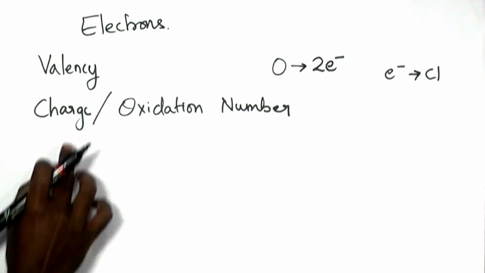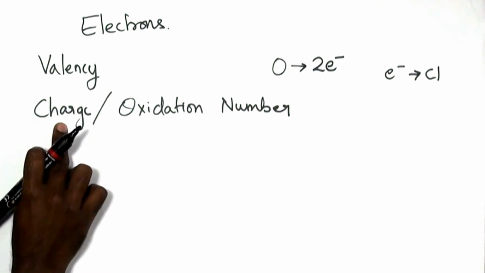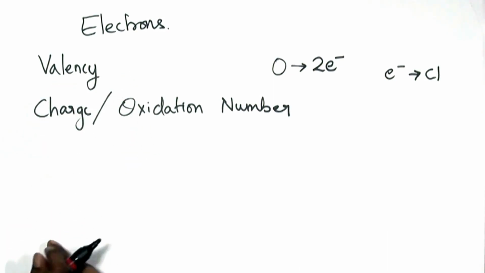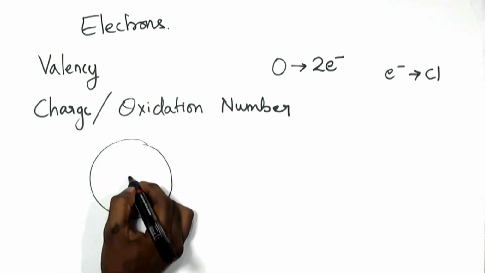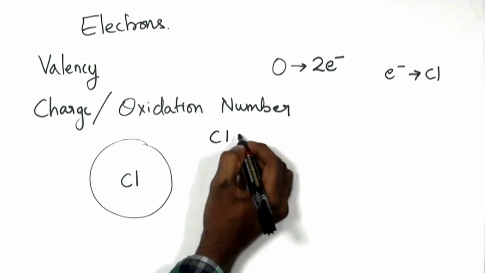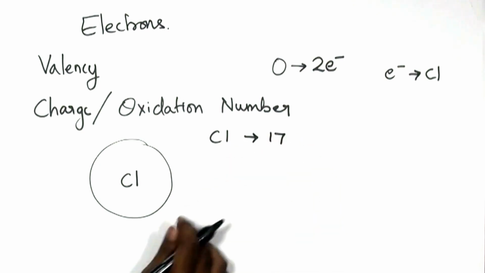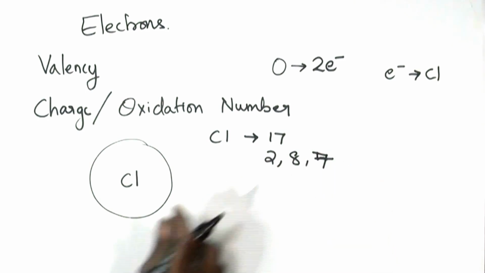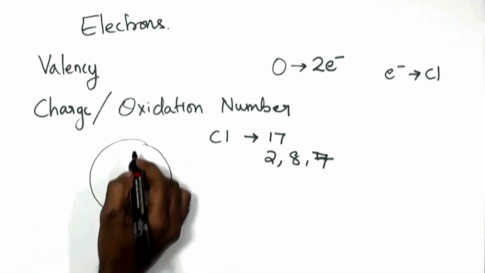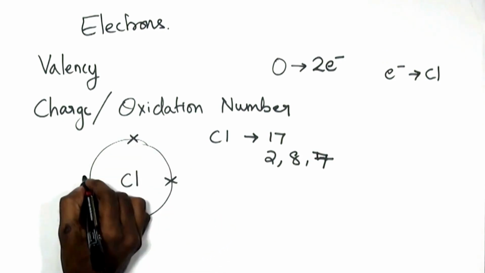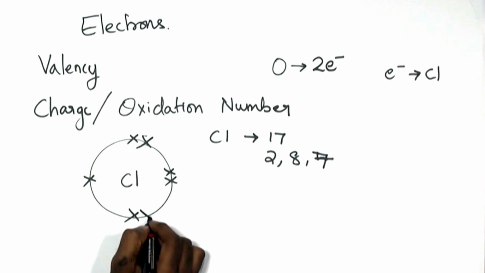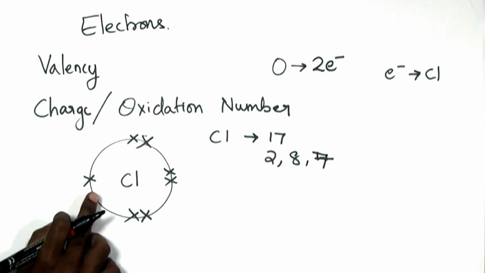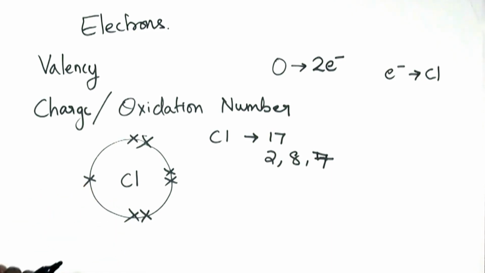What is the difference between charge and valency? Charge gives a detailed explanation of what happens to the valence electrons. If you look into the outer electronic configuration of chlorine, chlorine has 17 electrons arranged in 2, 8, 7. There are 7 electrons in its outer shell: 1, 2, 3, 4, 5, 6 and 7. There is only one unpaired electron that gets involved in the bonding. So the valency of chlorine is said to be 1.